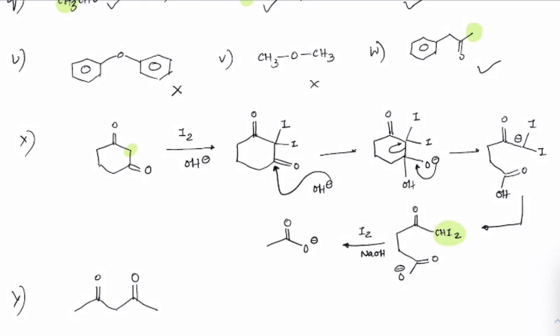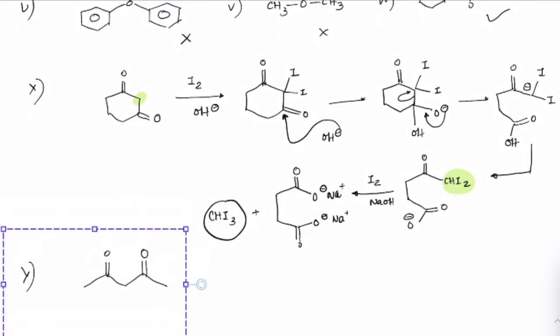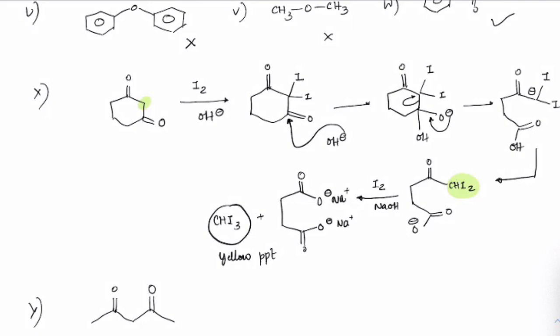So O minus, and here also we had double bond O and O minus, Na plus, and we will get that as CHI3. So that's how we'll get halogenation, the iodoform reaction. This is a yellow precipitate. So active methylene groups, if at all they are present in a cyclic form, also they would give this test.